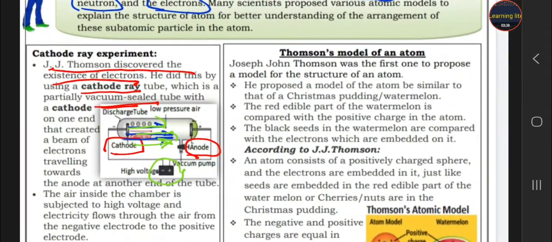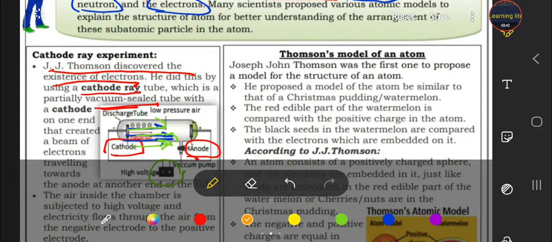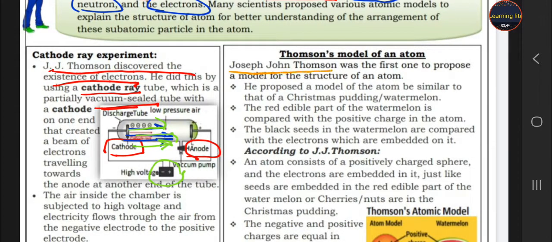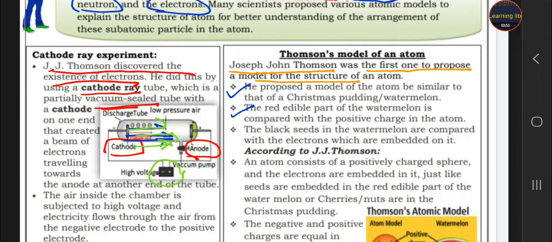Now, what is the Thomson model of atom? Joseph John Thomson, that is J.J. Thomson, was the first one to propose a model. He proposed a model. It means he only imagined. He compared the atom with Christmas pudding and watermelon.